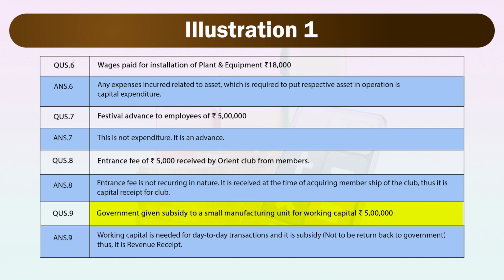Government gave subsidy to a small manufacturing unit for working capital rupees 5 lakh. Here, working capital is needed for day-to-day transactions and it is subsidy not to be returned back to the government. Thus, it is revenue receipt.